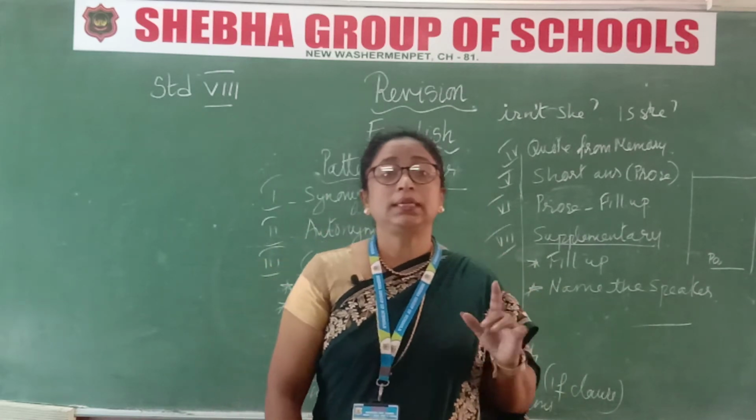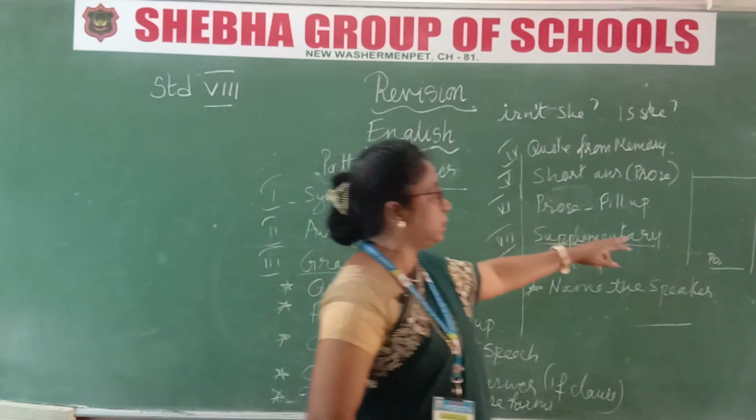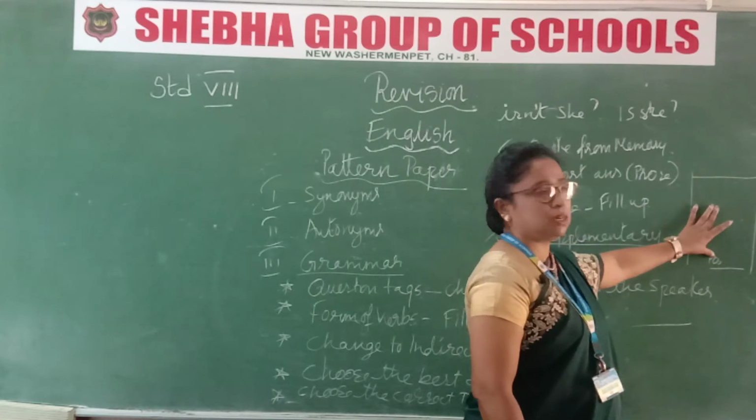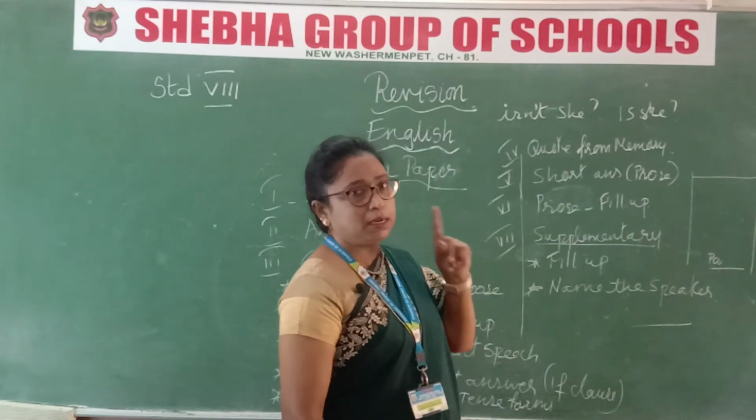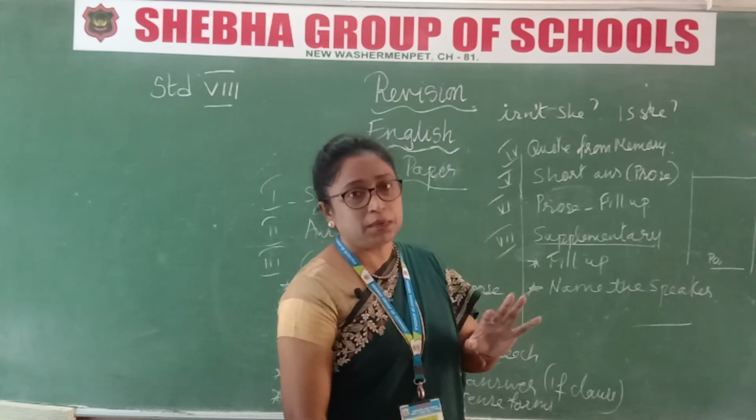Got that now? Present it neatly. So the poet's name will take 1 mark, the heading will take 1 mark and this will be for 3 marks. Keep that in mind. How many times I have told you? Every revision class I keep telling you that.